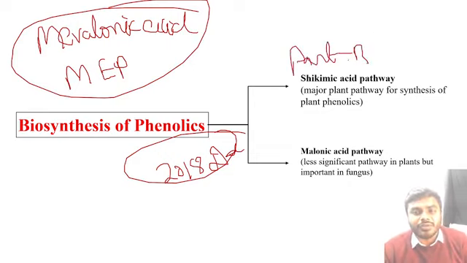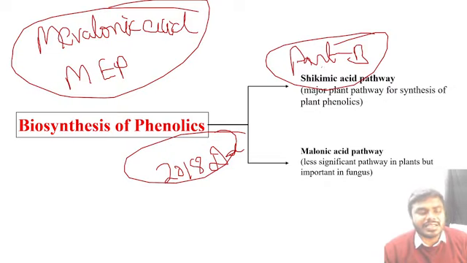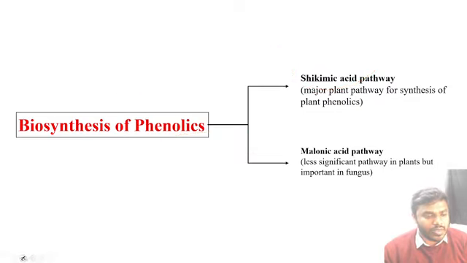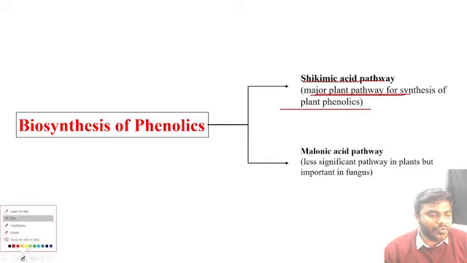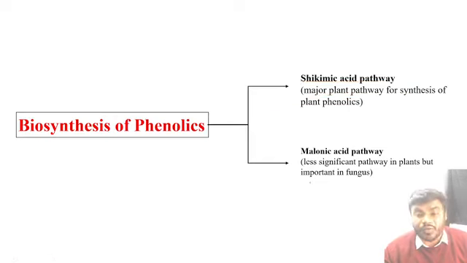Direct question: which of the following is the principal pathway in the biosynthesis of phenolics? Direct question, friends. Obviously, what pathway is it? That is the shikimic acid pathway. Please kindly do not forget this. So, shikimic acid pathway is what, friends? The major plant pathway for the synthesis of plant phenolics. So, please kindly do not forget this.